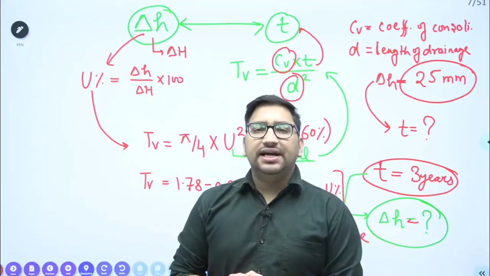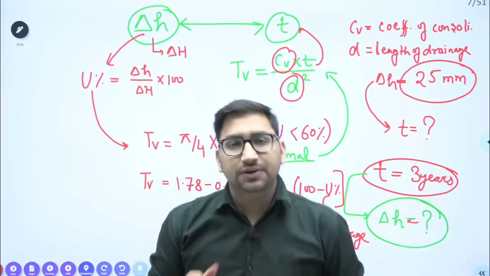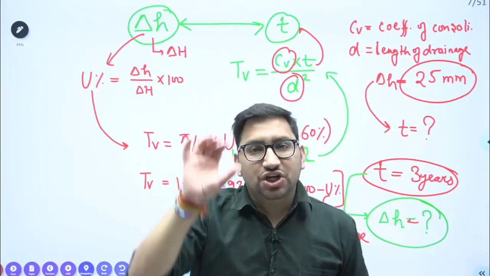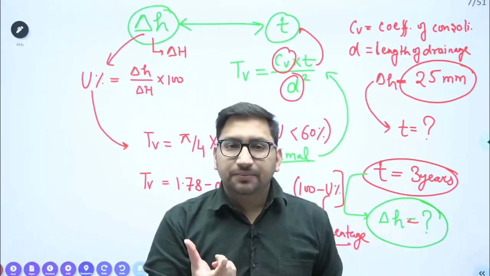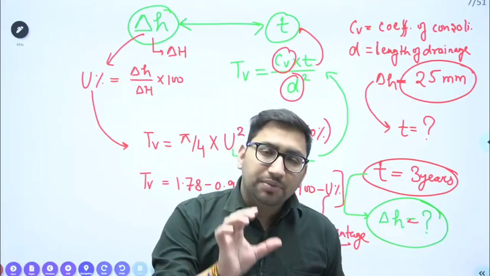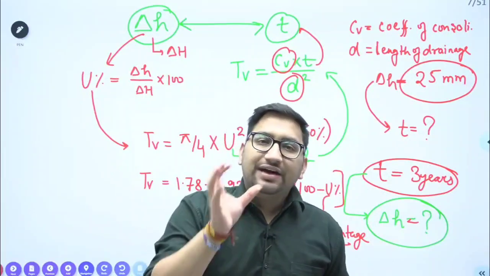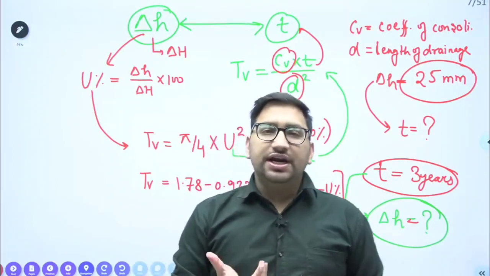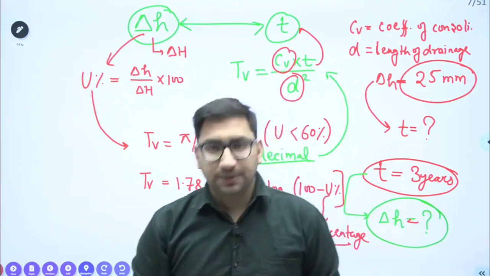Why am I saying clay layer? As we generally focus on the consolidation of clay layer or clay soil only. When there is a construction, the coarse grained soil, that is sand, has a greater permeability. So whatever consolidation happens in coarse grained soil will be done during the construction period of the building only.